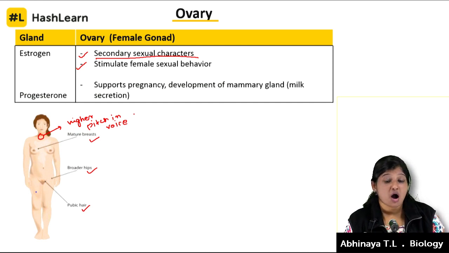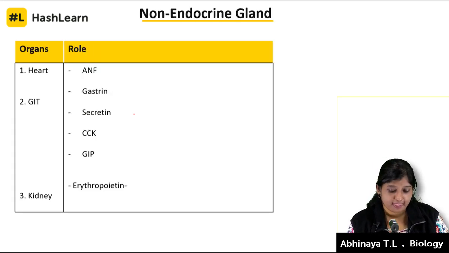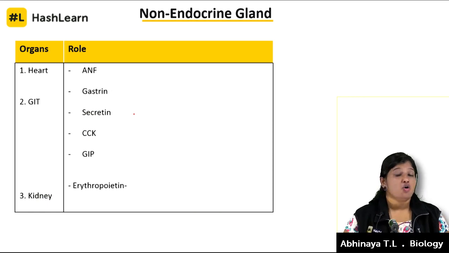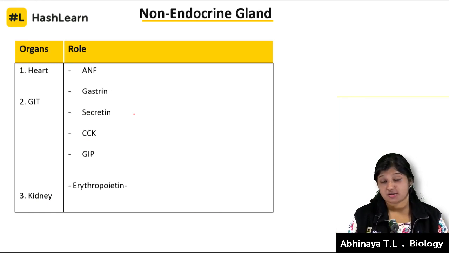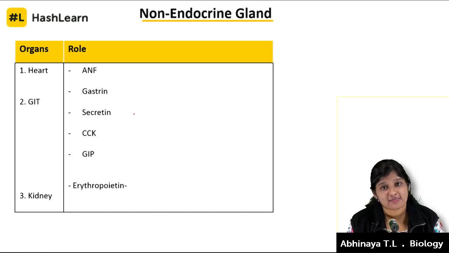So these are the two hormones of the ovary, the hormones of the ovary specifically, if we talk as endocrine. So we talked about the adrenal gland, which is present on the kidney. Then we were discussing the pancreas, how it maintains the glucose level in the body.